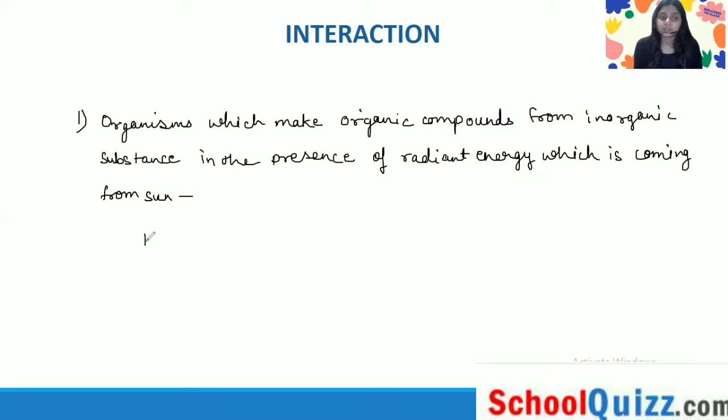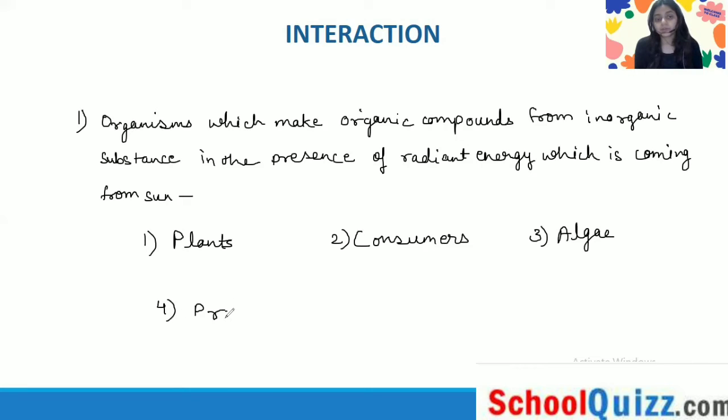The first option is plants. Number 2, they are consumers. Number 3, algae. Number 4, producers.